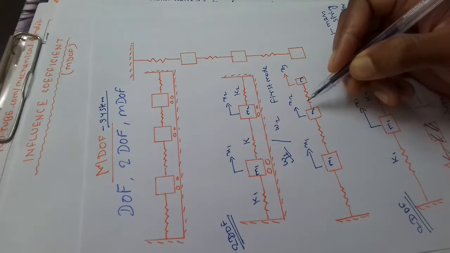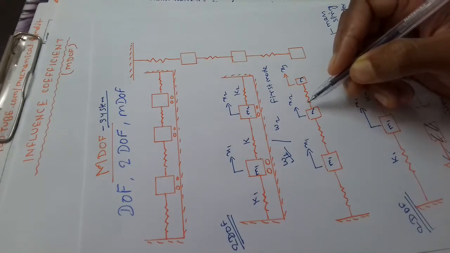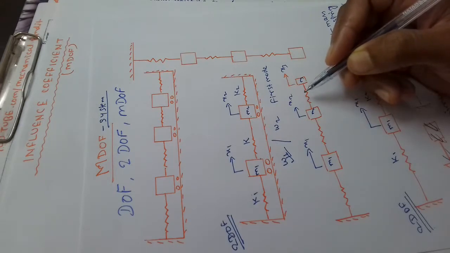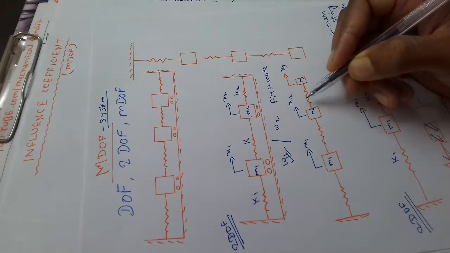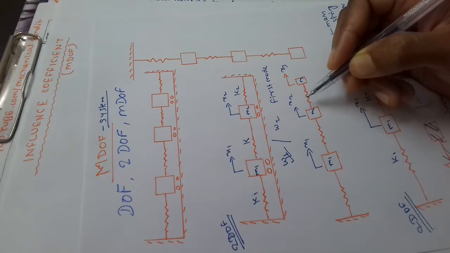A system must have as many equations of motion and as many natural frequencies as the number of degrees of freedom. In principle, the vibration analysis of 2 degree of freedom system is not much different to that of multi degree of freedom system, except that the 2 degree of freedom requires much less mathematical equation, and multi degree requires much more differential equation mathematical analysis. As the number of degrees of freedom increases, it becomes very tedious to solve the equation of motion and to determine the natural frequencies and mode shapes.